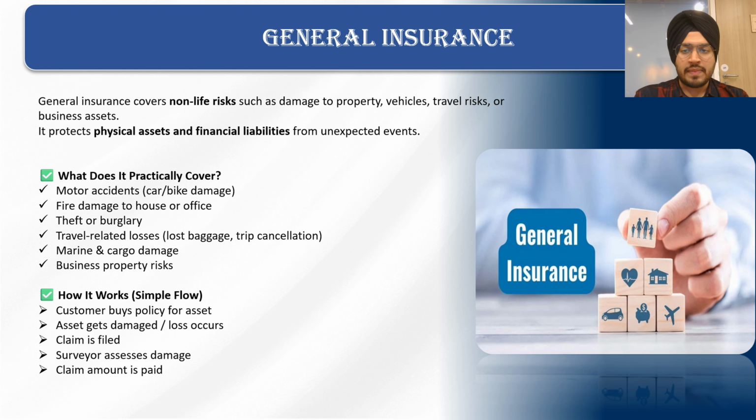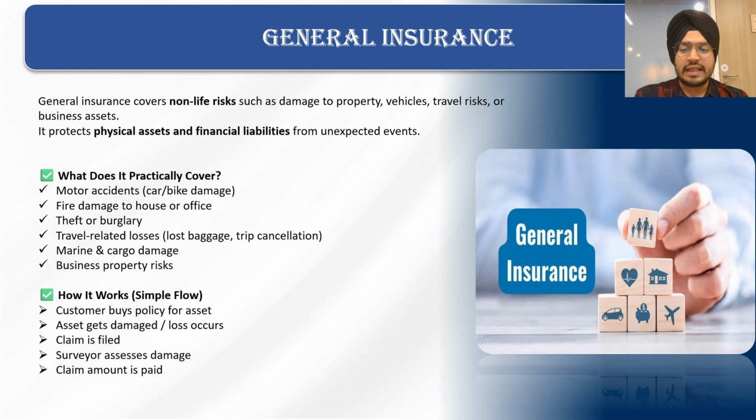Moving to general insurance. It covers non-life risks such as damage to property, vehicles, travel, or business assets. What it covers is motor accidents, fire damage to house or office, theft, travel related losses, marine or cargo damage, business property risk. What it doesn't cover: if in a motor accident the policy holder is drinking and driving the vehicle, then the insurance would not cover it. So things like that are not covered even in general insurance.